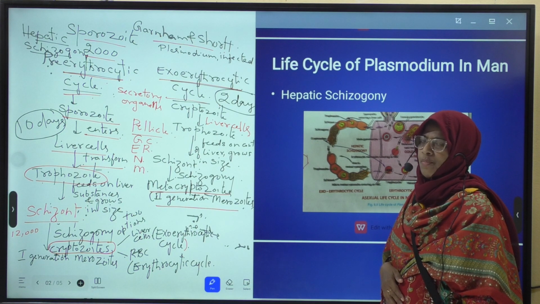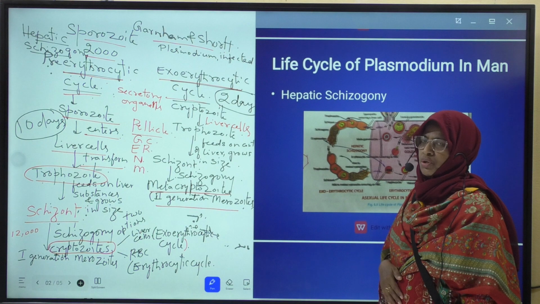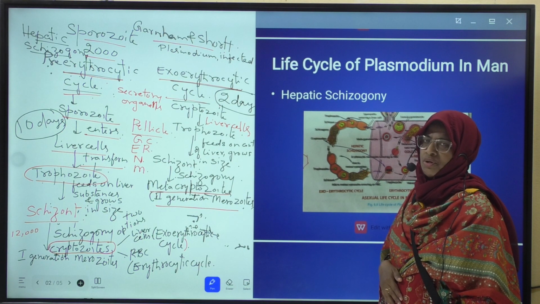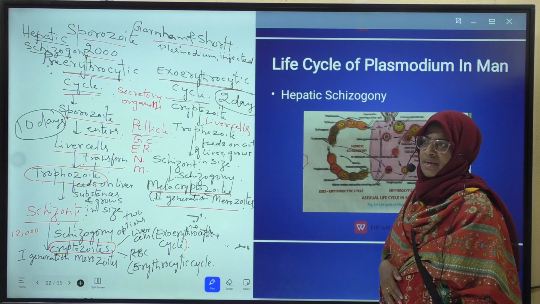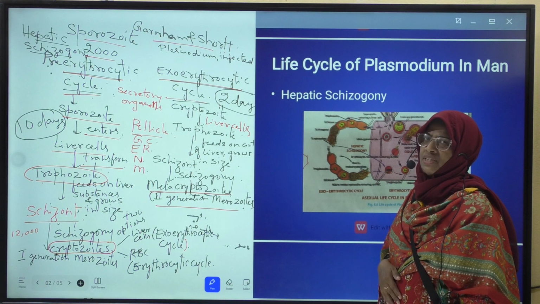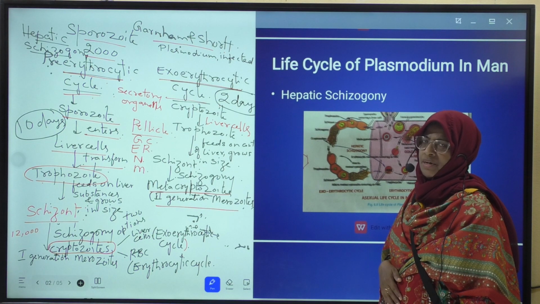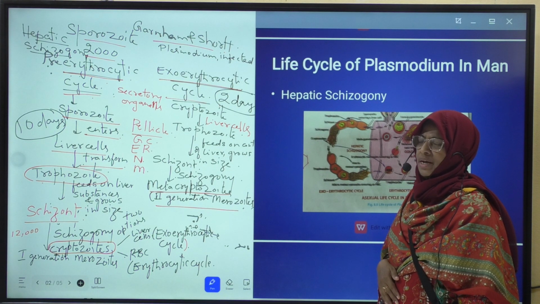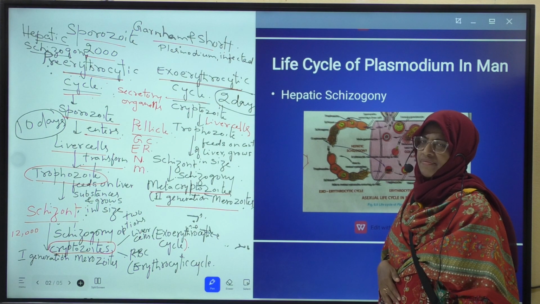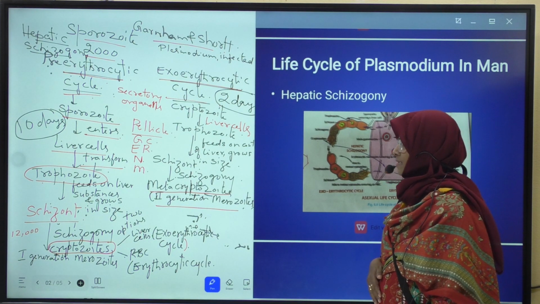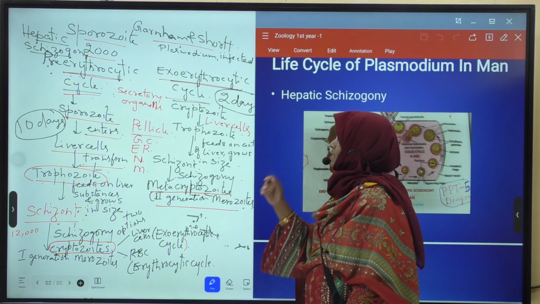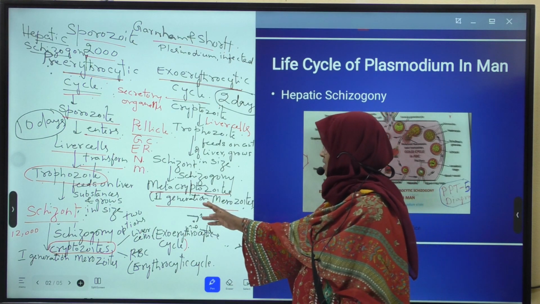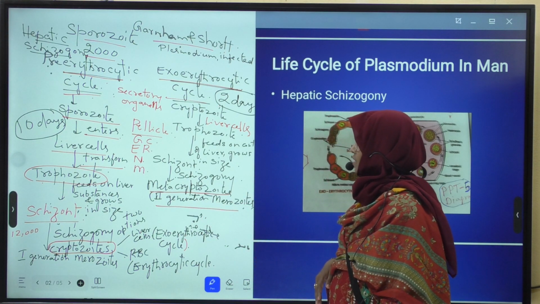It is asexual multiple fission in which the nucleus and cytoplasm divide. First, the nucleus divides into many nuclear bits, and it is followed by the division of the cytoplasm. Cytoplasm also divides into many cytoplasmic bits. Each nuclear bit is surrounded by a bit of cytoplasm and forms metacryptozoites. These metacryptozoites are otherwise called second generation merozoites.